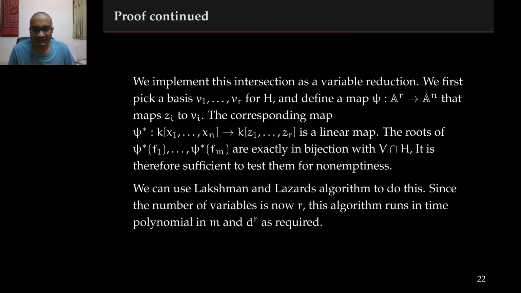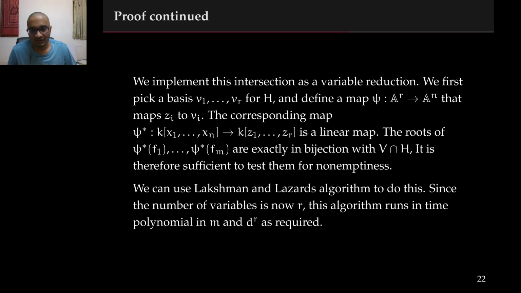We implement this intersection as a variable reduction. We first pick a basis v1 to vr for h. We then define a map psi from the r-dimensional affine space to the n-dimensional affine space that maps the coordinate functions to these basis vectors. The corresponding map of coordinate rings is a linear map. The polynomials psi star fi, which is the same as the polynomials fi after applying this variable reduction map, have roots that are in bijection with the points of v intersection h.